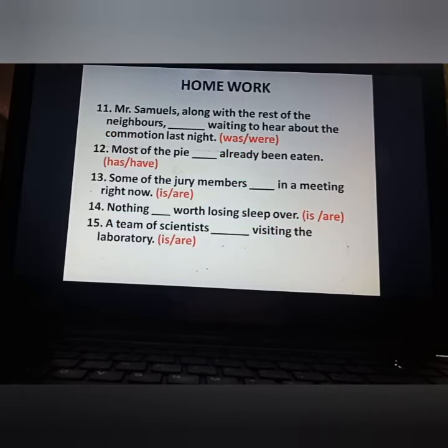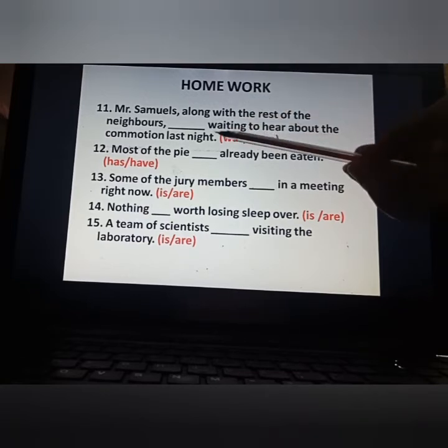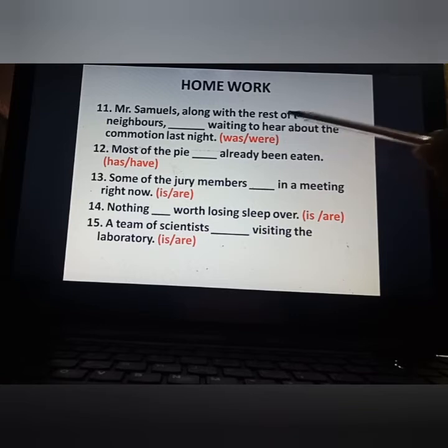As we have done lots of examples in the class work, now I am giving you a few questions for the homework. First sentence, you have to do in the fill up form. Mr. Samuels, along with the rest of the neighbors, dash waiting to hear about the commotion last night. Commotion means any disturbance. Before doing the homework, just recapitulate the previous class and then do it. Okay. Next one, most of the pie dash already been eaten.